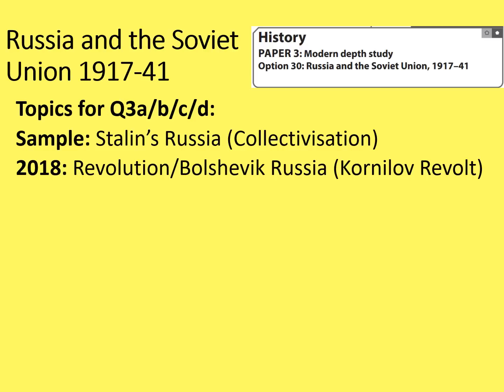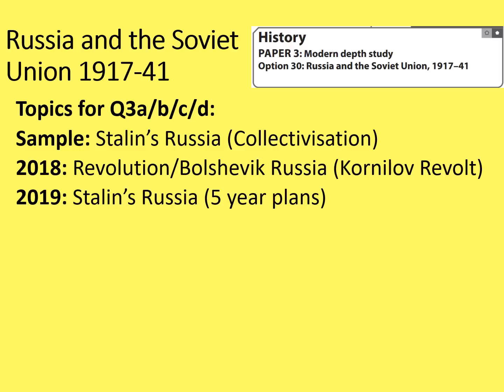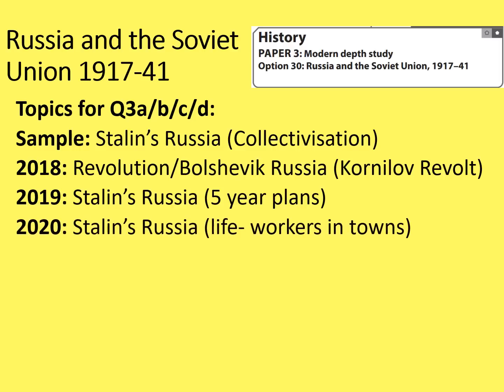Now I'm aware that might not be the way that it's been taught to you, but for me it kind of makes sense that this particular course is split in two, looking at the revolution era and Bolshevik Russia, and then looking at Stalin's rise and his time in power. Anyway, bit of waffling there. 2018 looked at the revolution and Bolshevik era in Russia and the Kornilov revolt. In 2019, you got Stalin's Russia, which included the 5-year plans.